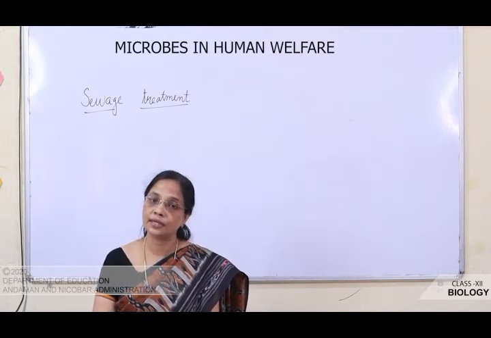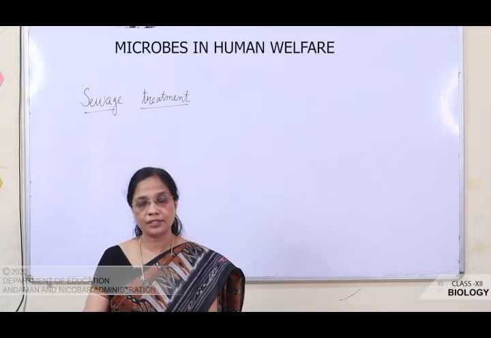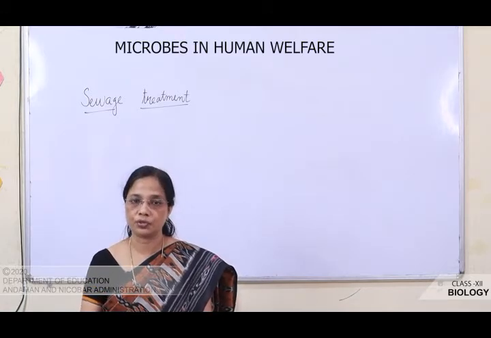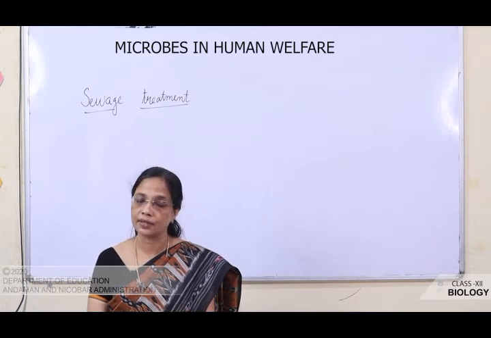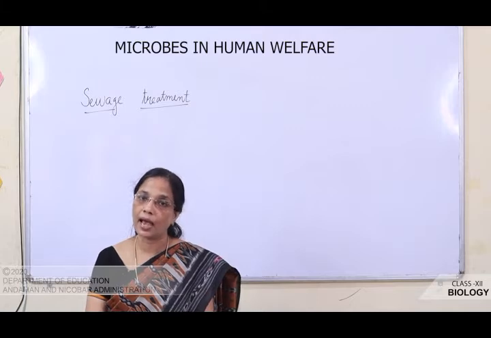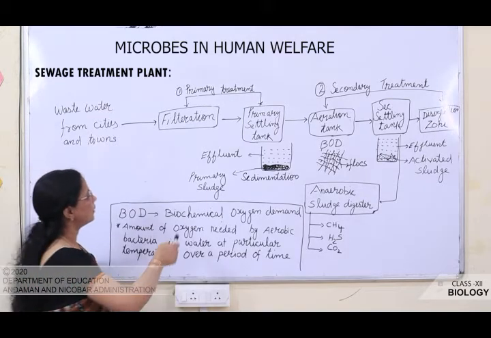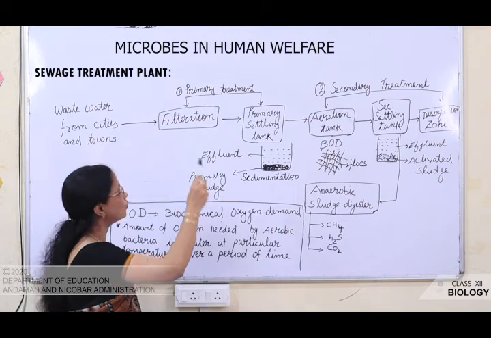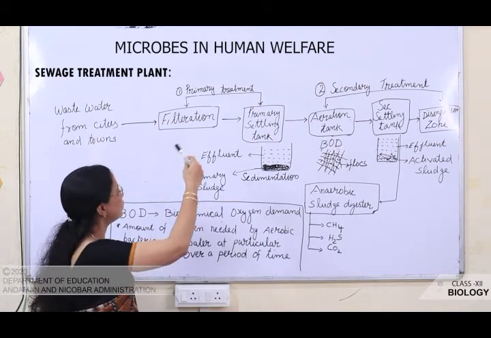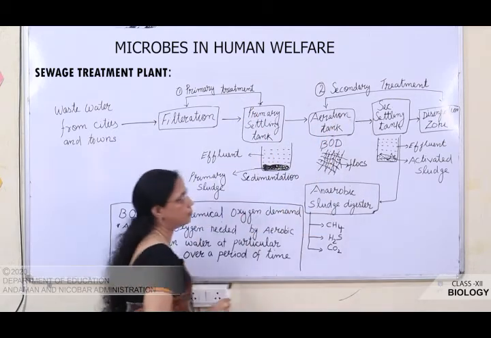How it is treated? It is treated by means of sewage treatment plant. So these sewages are transported through the sewage treatment plant and it is treated. There are two steps in the treatment of sewage, that is primary treatment and secondary treatment. I will explain you in detail about the sewage treatment. In this plant there are two treatments that take place. That means there are two steps, that is primary treatment and second is the secondary treatment.